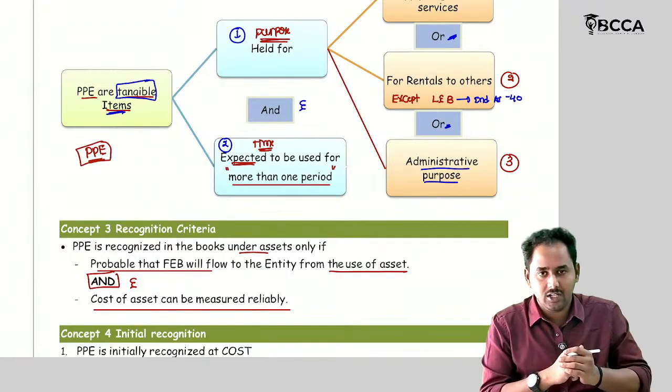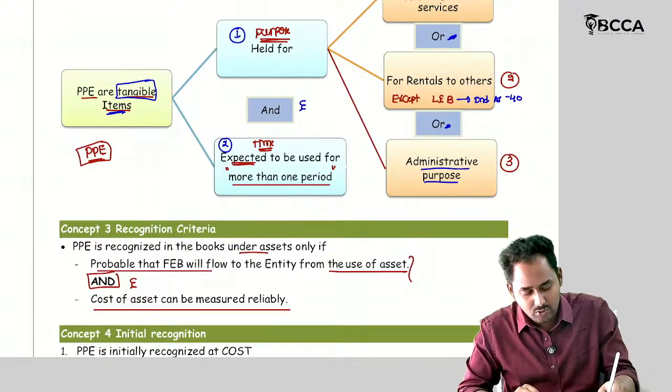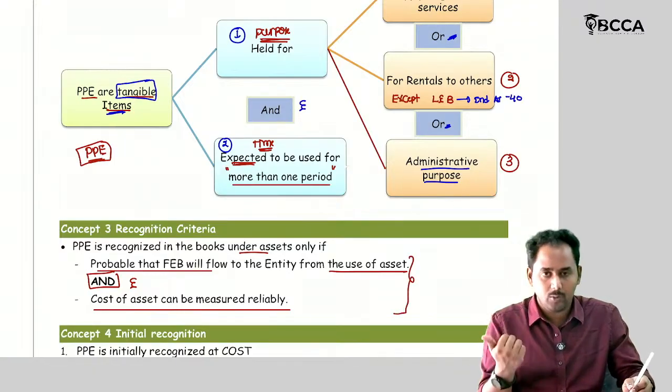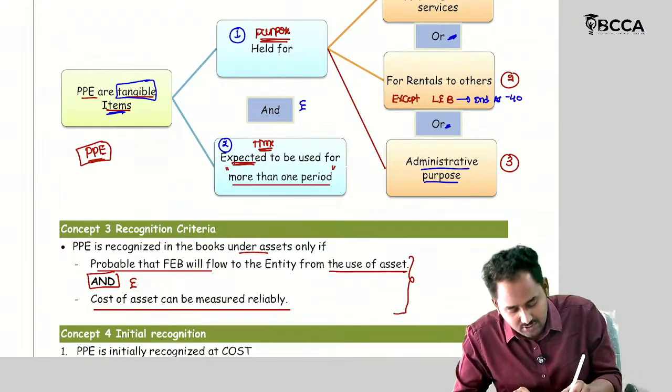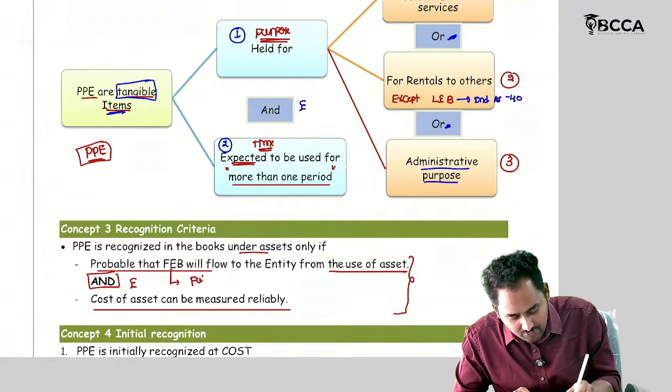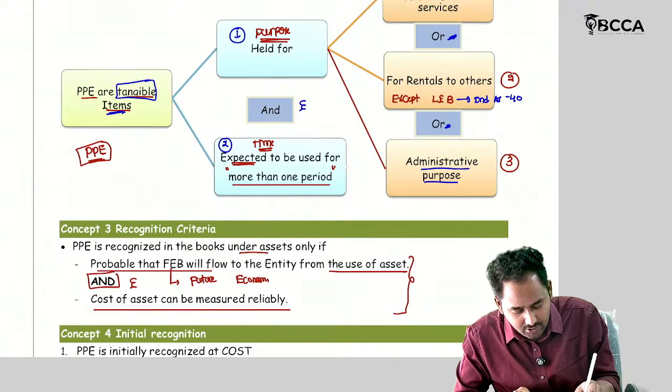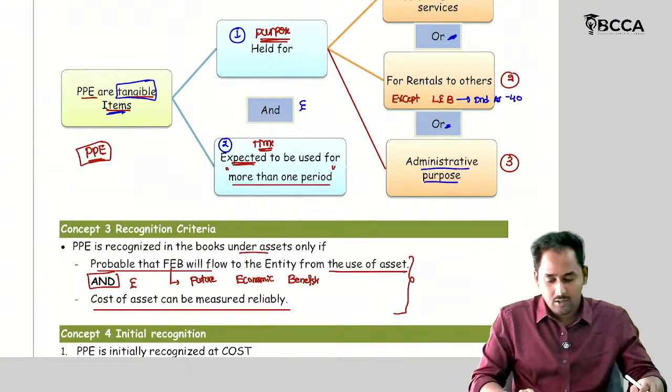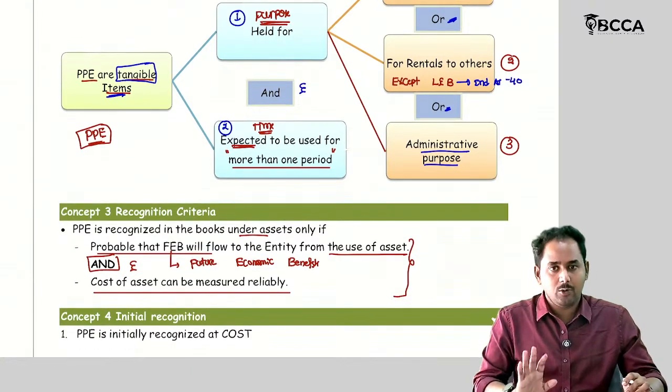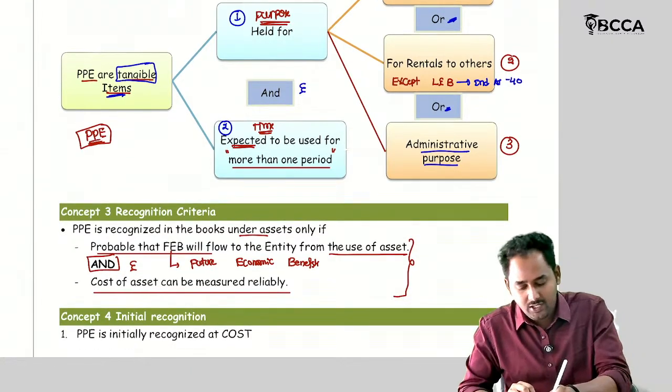Then I check the recognition criteria. If these two conditions are satisfied, what are they? Probable FEB should flow to the entity. FEB means future economic benefits. Okay. Then I can record this PPE in my books of accounts.